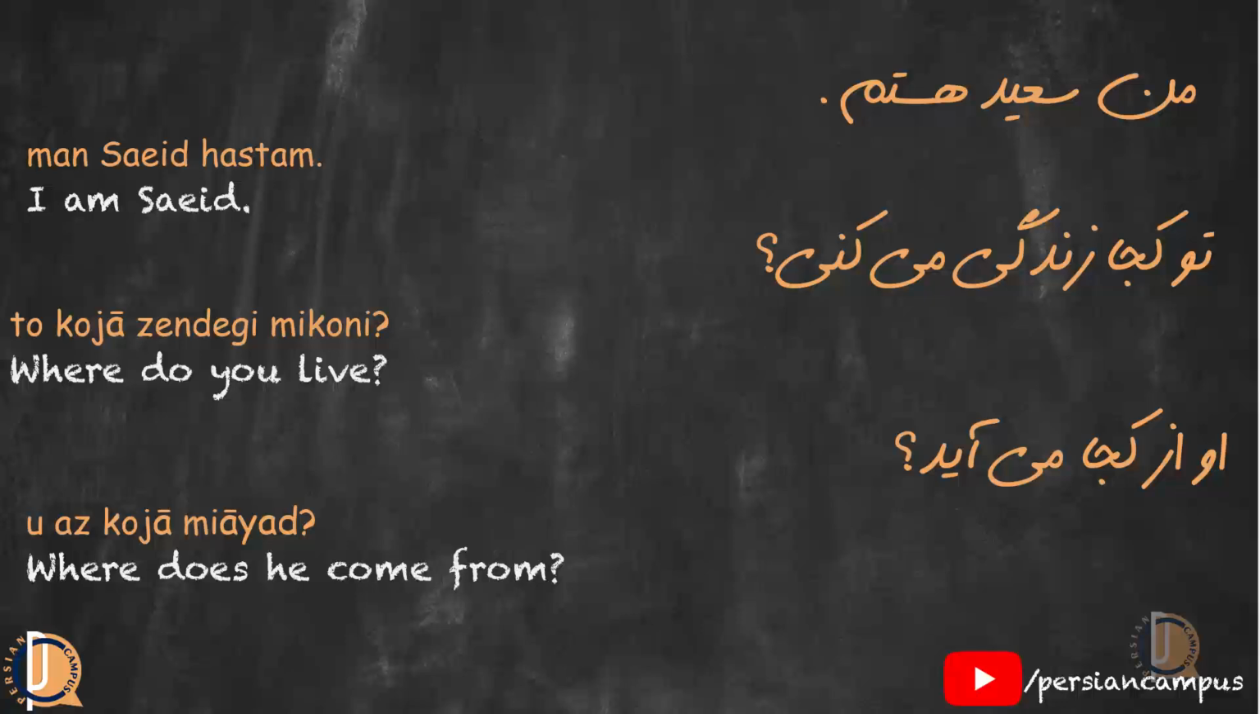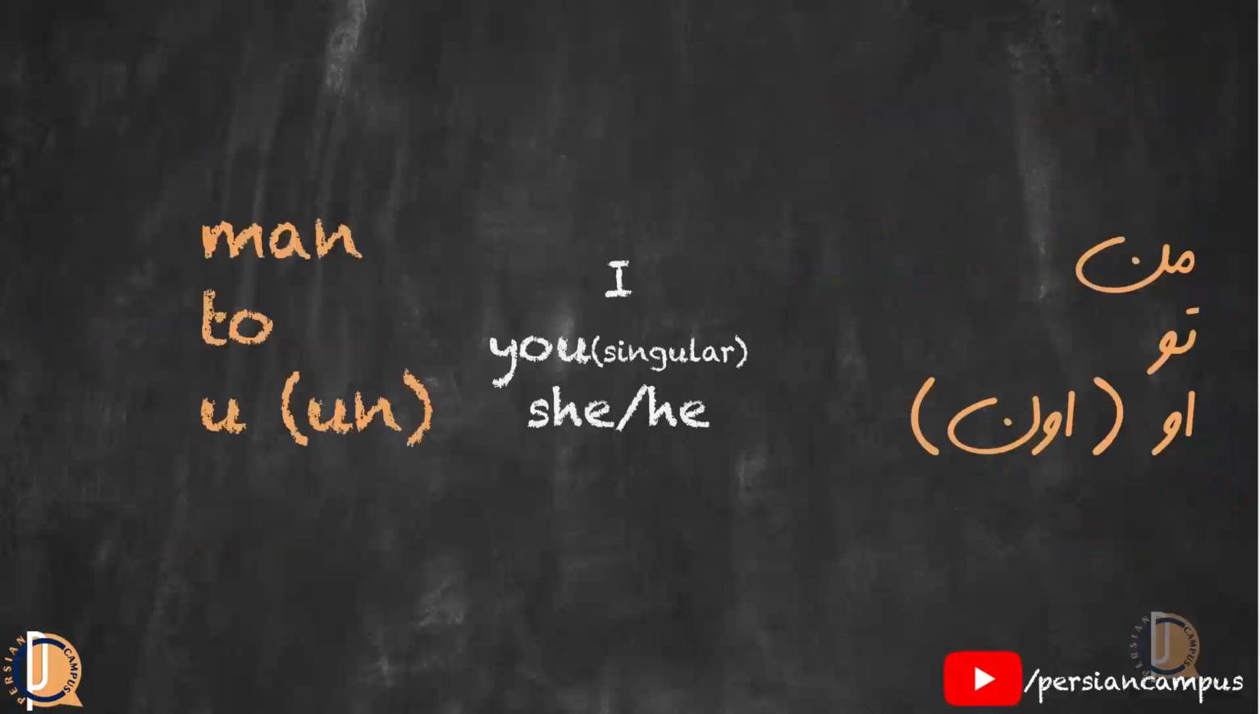Now, let's pick up the pronouns in each of these sentences. When I'm talking about myself, man is the pronoun for the first person. When we are talking about the second person, then we use the pronoun to, and it is singular. And when we talk about another person in singular position, it doesn't make a difference whether that person is a he or she, male or female, we use only u. In spoken form, we change it to un. These are the singular pronouns.